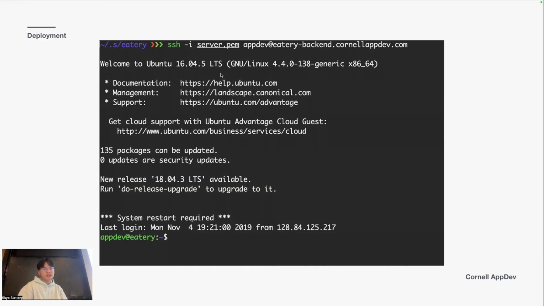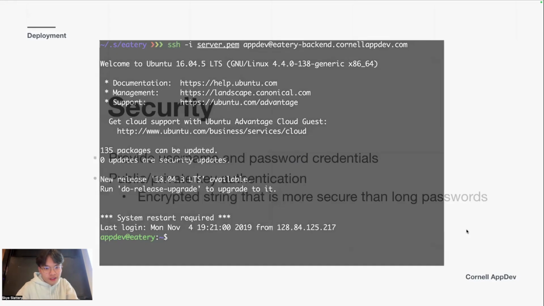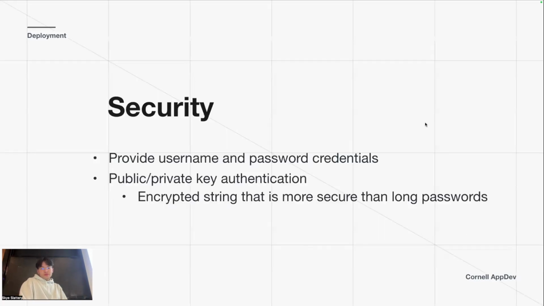You don't have to worry about this text. This is just what they print when we access it for the first time. But we'll see this later.